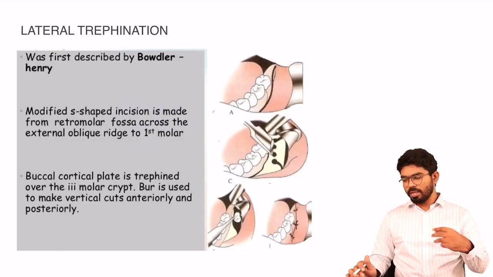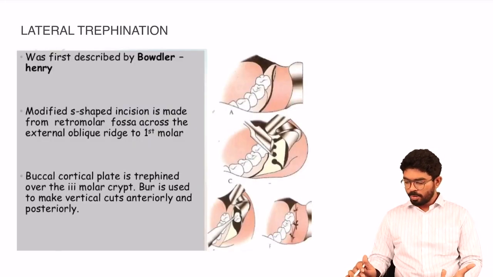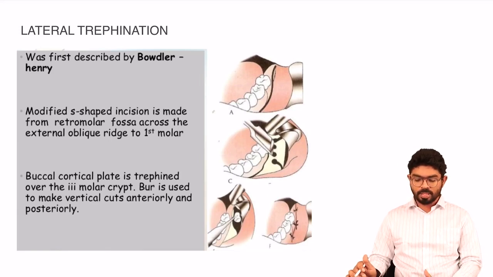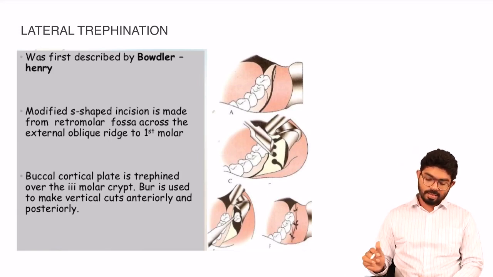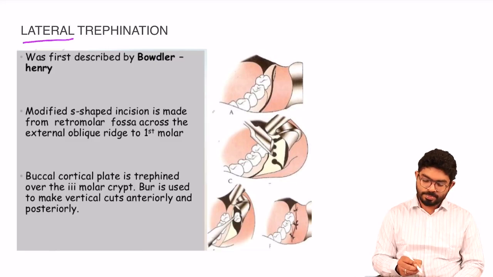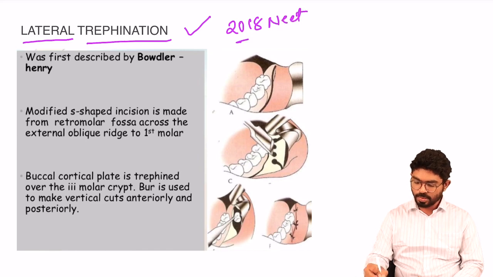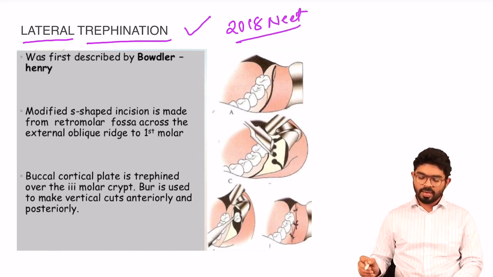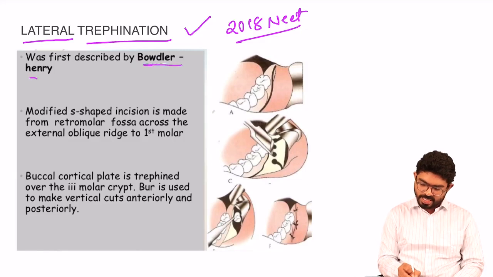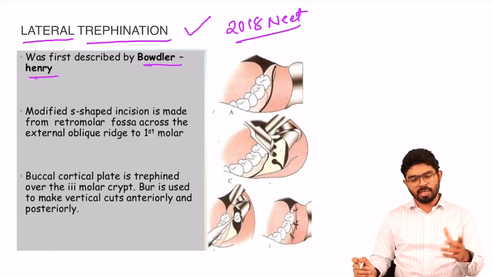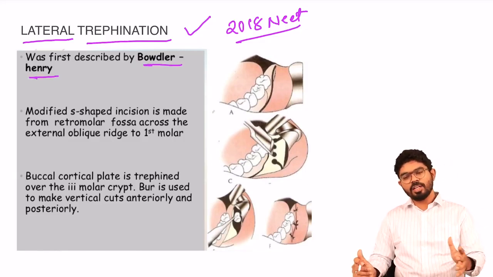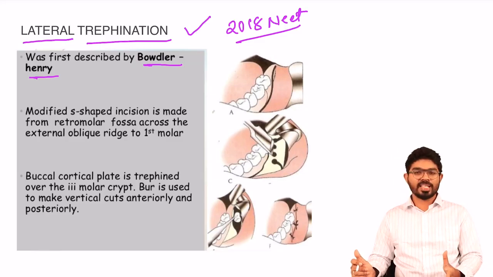Okay, there are a few techniques that we have to make a note of. This is called lateral trephination. This question was given in the 2018 NEET examination. The question is very, very simple. Please do make a note of the scientist's name for academic purposes. When the paper setter is rude, they can ask you the scientist's name.